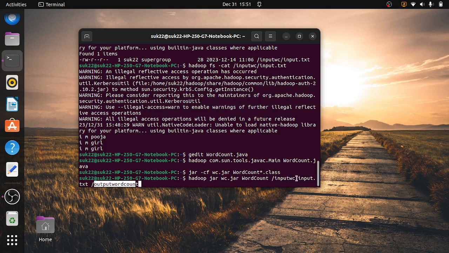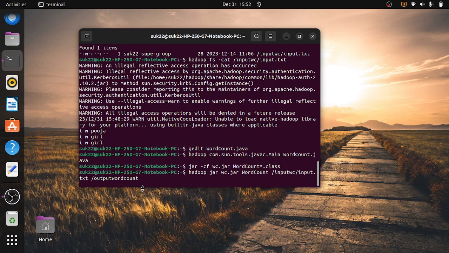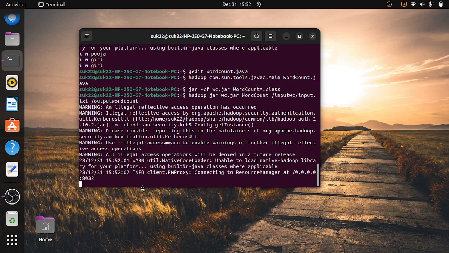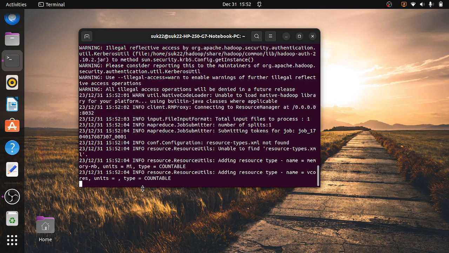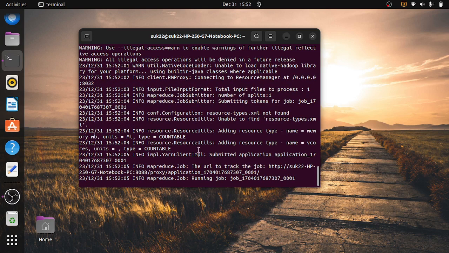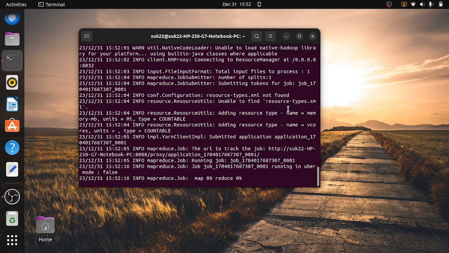The input folder will already be created, but the output folder will be created after the execution of this program. Now we have to press enter. It will start executing the program. It will take some time for the execution.